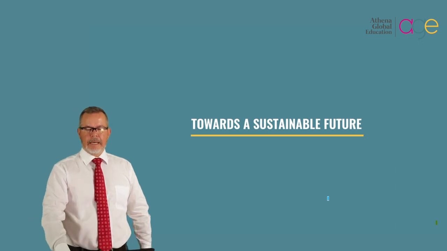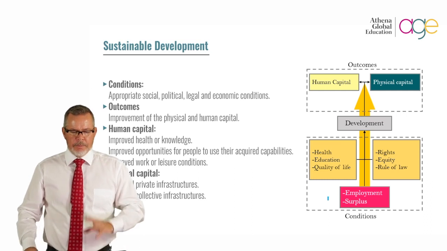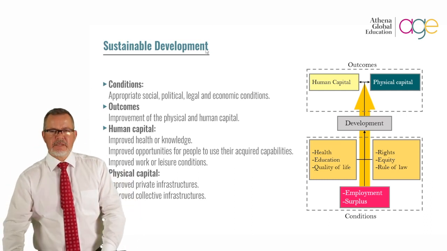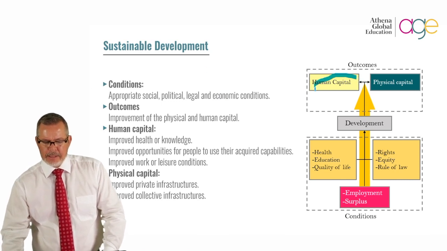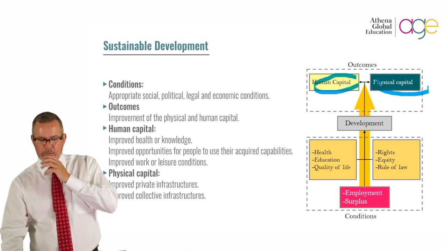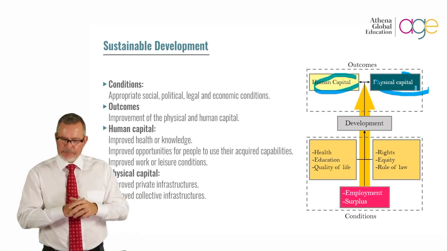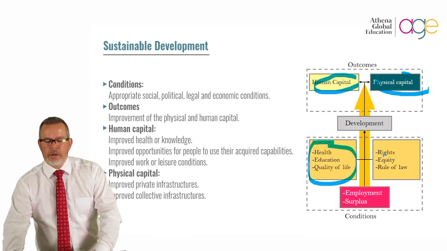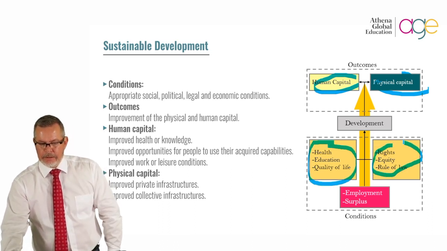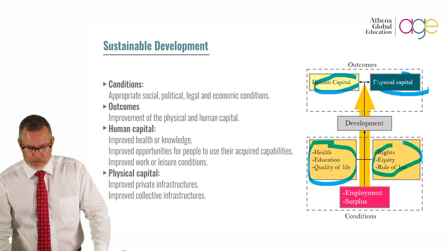In this session, we're looking at how to move towards a sustainable future. When we talk about sustainable development, there's a number of components and aspects that we need to consider. Human capital, physical capital. When we talk about human capital, of course, the people element comes to mind once again. We have health, education, quality of life. And then on the other side, we have human rights, equity, rule of law.